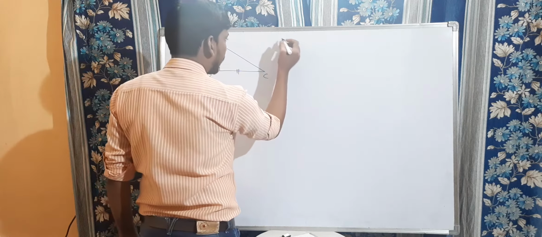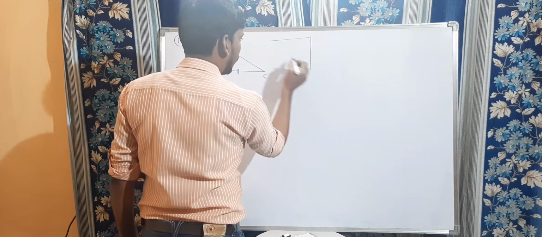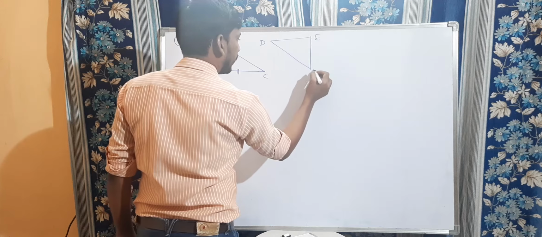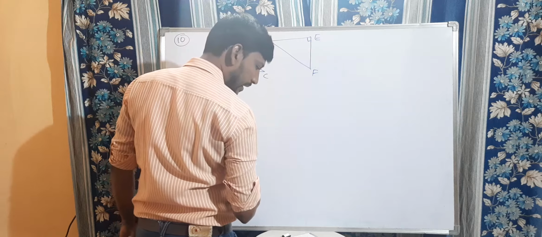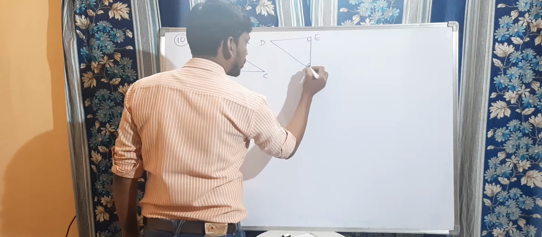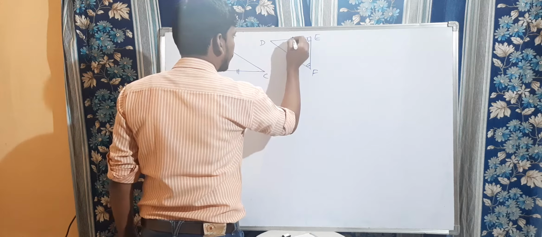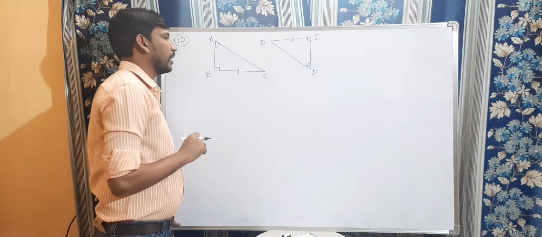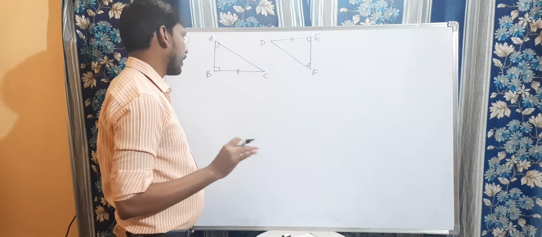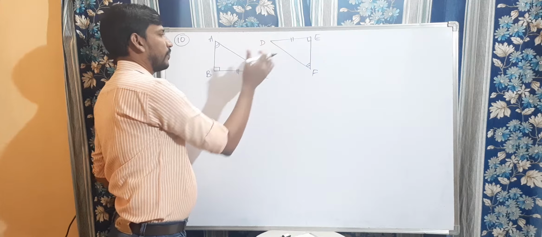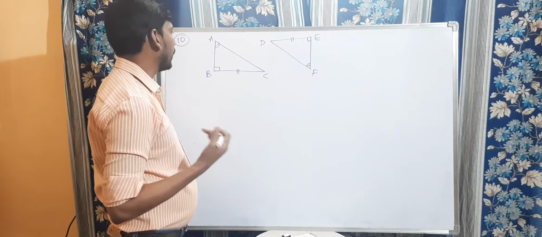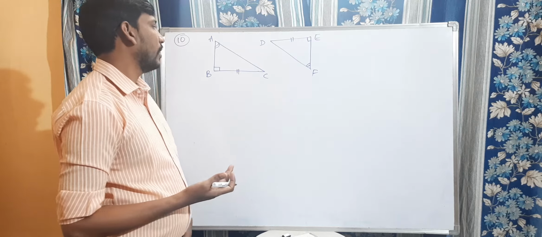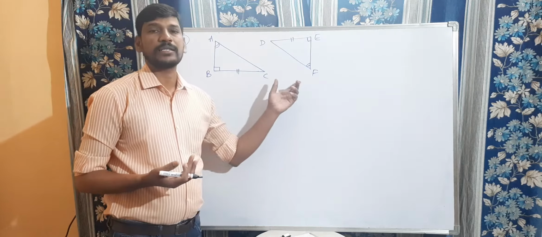Visualize here one more triangle, DEF. In DEF, they have given angle E is 90 degrees, angle F is corresponding to A, and DE is equal to here. Which criteria are we going to apply to say that? Can we apply RHS? No, we cannot apply because the hypotenuse is not given, right? And can we apply ASA? No, the included side is not given. Then which congruent property are we going to use to say that these two triangles are congruent to each other?